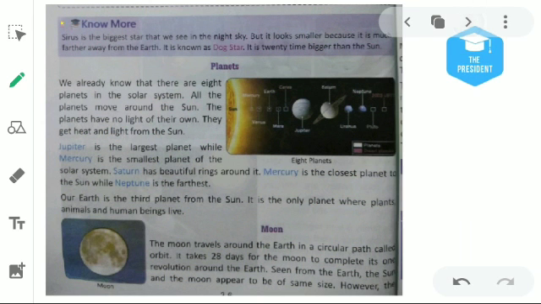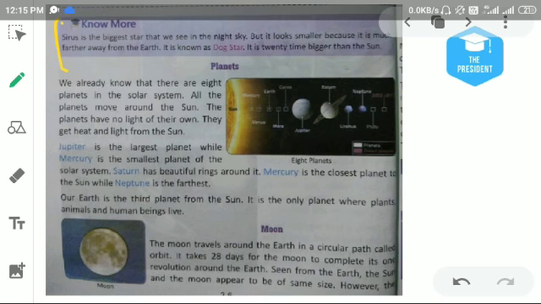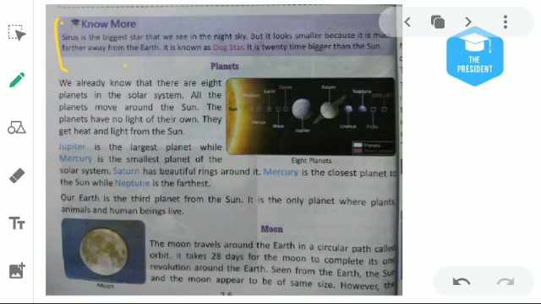Again, to know, here is a quiz for you. Sirius, what is the name? Sirius is the biggest star. Here is a star whose name is Sirius, that we see in the night sky, but it looks smaller because it is much farther away from the earth. It is known as the dog star.